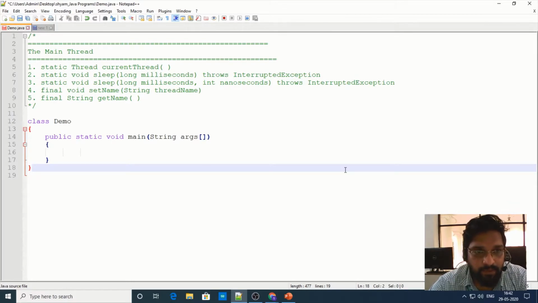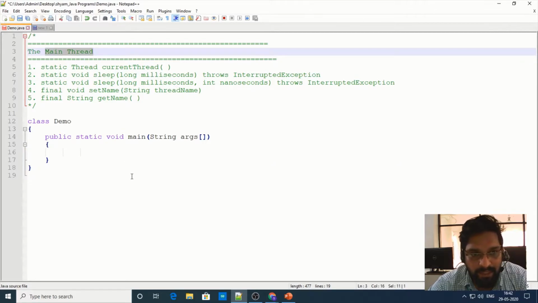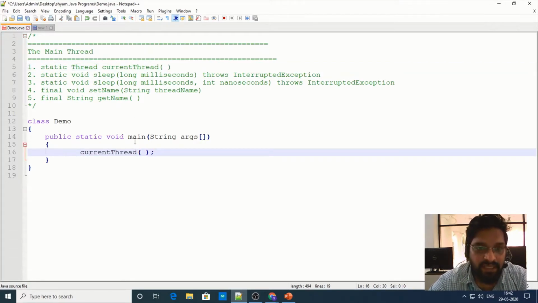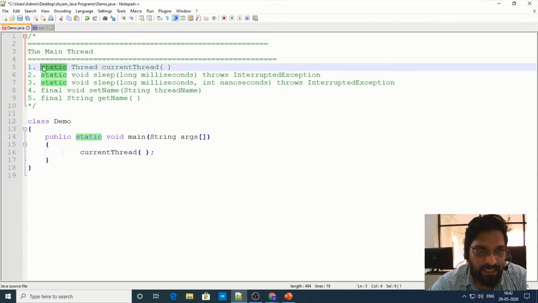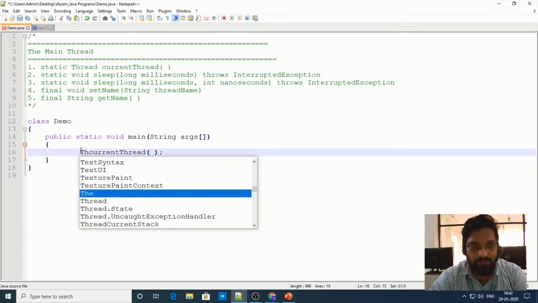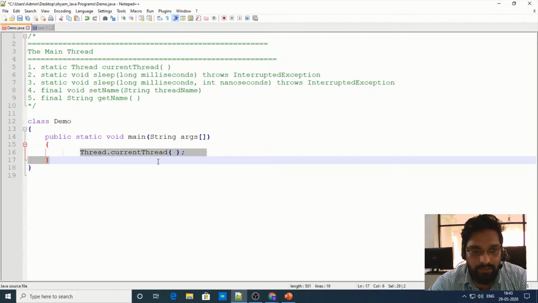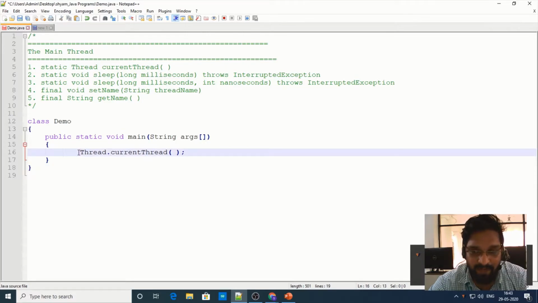Let us discuss how to obtain a reference to the main thread. In order to obtain a reference to the main thread, we need to call a method called currentThread, right? This currentThread is of type static. Anything which is of type static can be called with respect to the class name. The method currentThread belongs to a class called Thread. So that's why we can call Thread.currentThread. This Thread.currentThread is going to return a reference to the main thread, right?